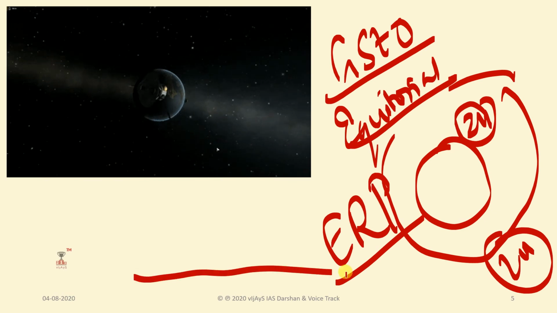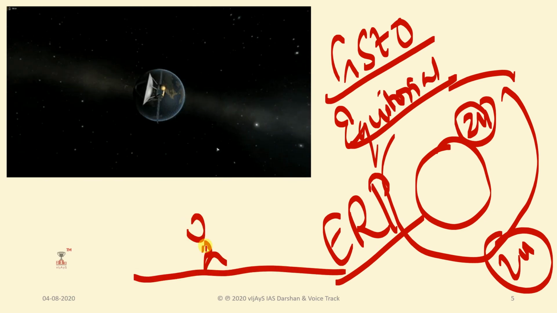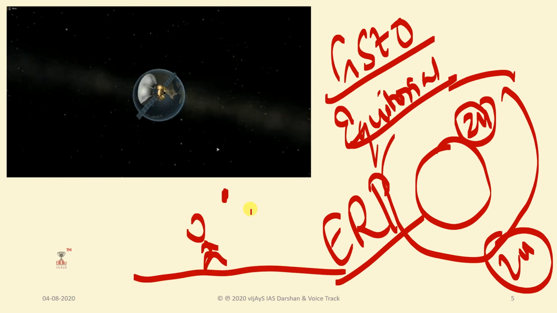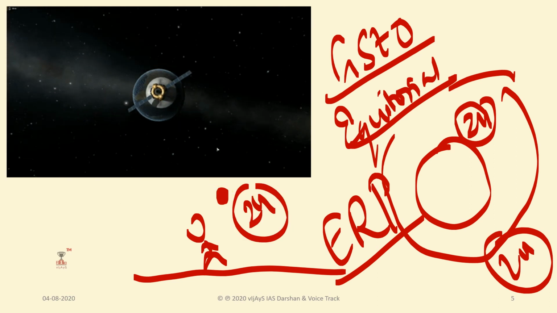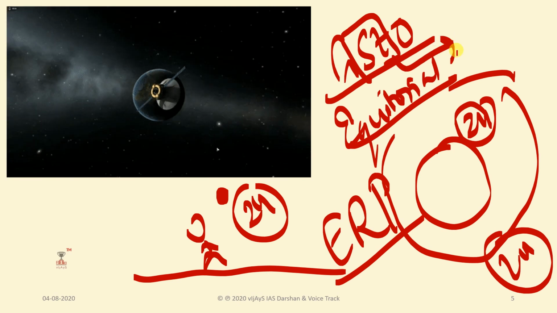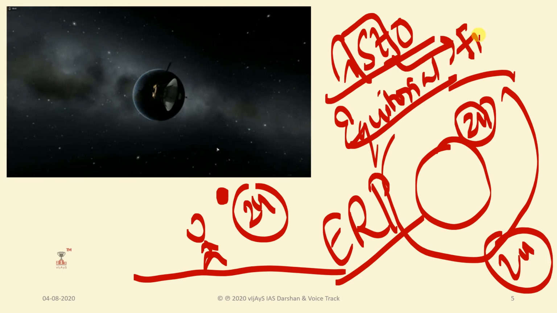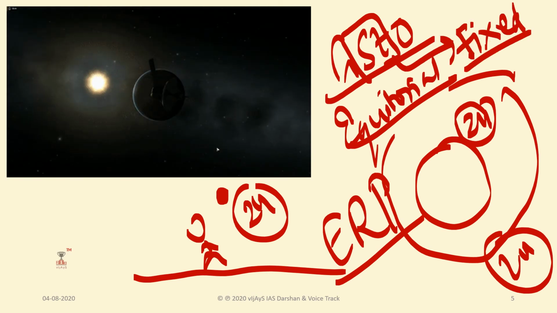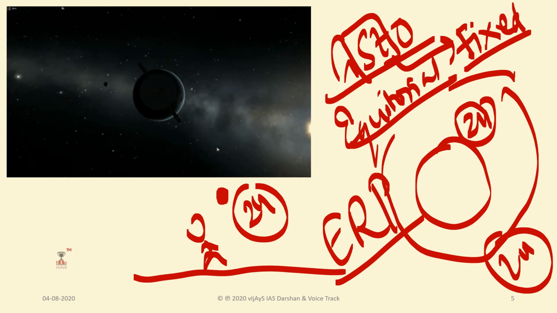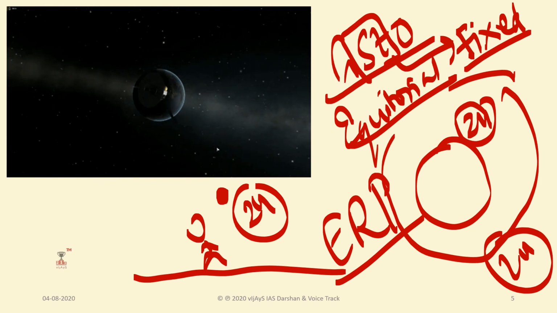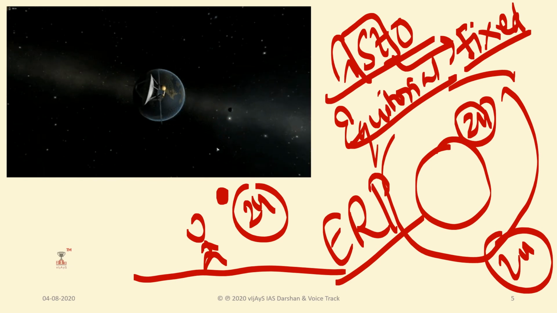For example, if a person is seeing that satellite, it will be there 24 hours of the day, in the same place. Why? Because it is geostationary. Stationary means it is fixed at one point. Whatever time you come and see, it will be in that region only. The speed at which the satellite orbits the Earth coincides with the speed at which the Earth rotates.